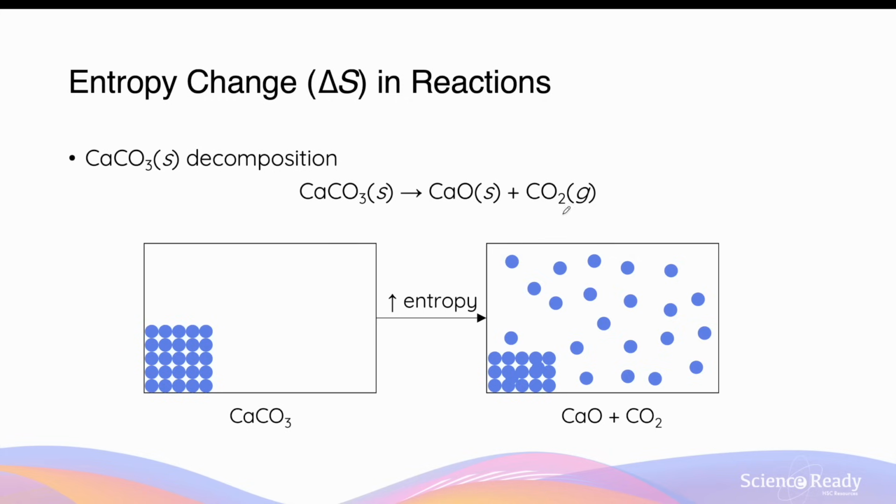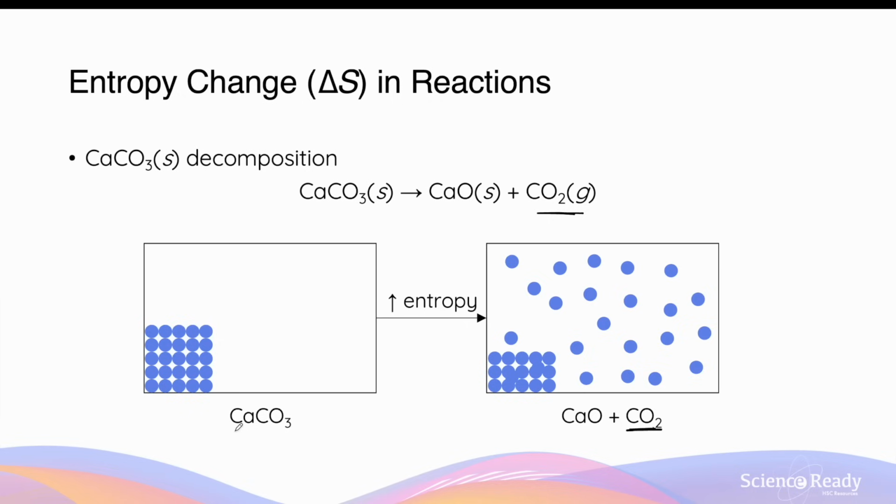For chemical reactions that tend to produce a gas, for example, the decomposition of calcium carbonate solid to form calcium oxide solid and carbon dioxide gas, entails an increasing entropy because the reactant, calcium carbonate, is in solid state, and after the chemical reaction, it produces calcium oxide, which is also solid, so it will have relatively low entropy, but the production of carbon dioxide gas, due to its gaseous state, will increase the entropy of the system, such that the entropy of the products combined should be higher than the entropy of the original system composed of only solid calcium carbonate.